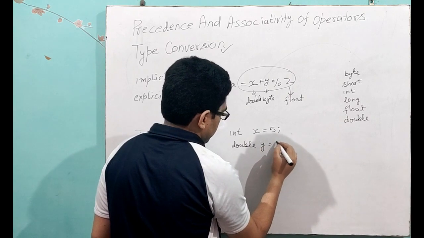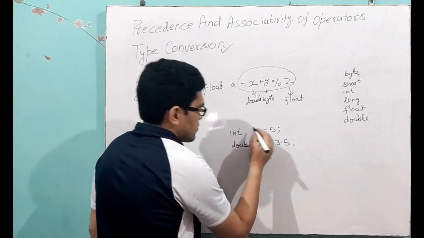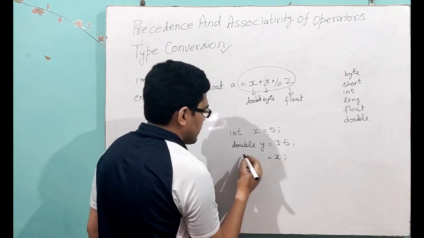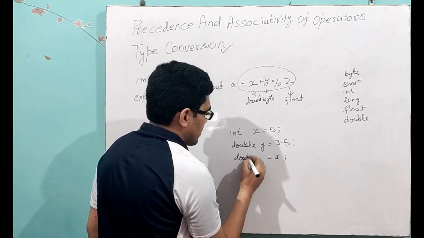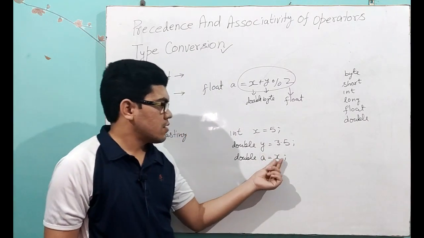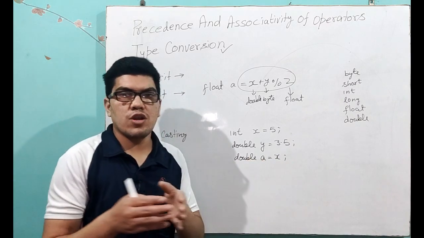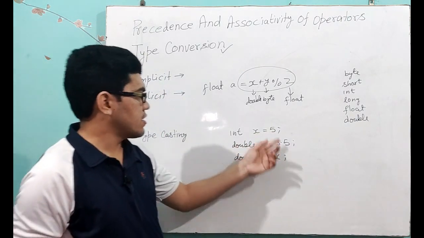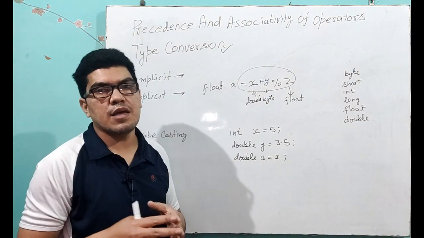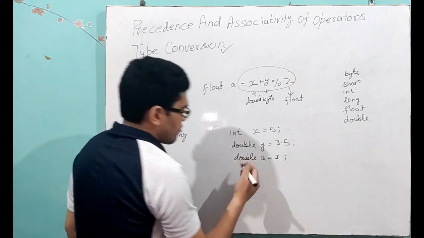This x I can easily store in a double type variable. x can be stored in a double type variable. A smaller data type value we can store in a bigger data type variable. No problem at all.